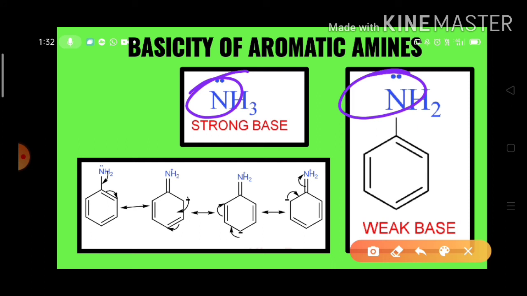But compared to aniline, ammonia is a strong base, because in aniline the electron pair lies in conjugation with the pi bonds of the benzene ring, and the possible resonance structures are shown here. Due to the resonance structures, nitrogen gets a positive charge. That means the electron density on the nitrogen of aniline decreases due to the resonance. As a result, anilines are weaker bases than ammonia.